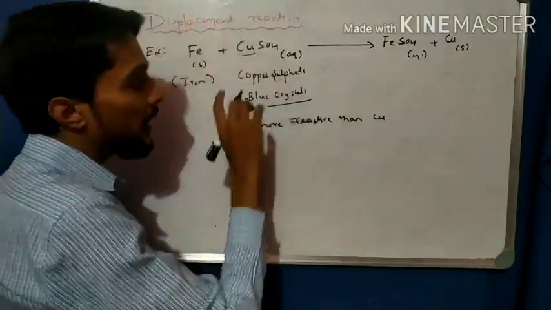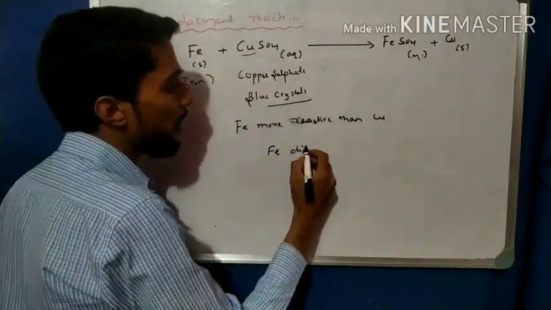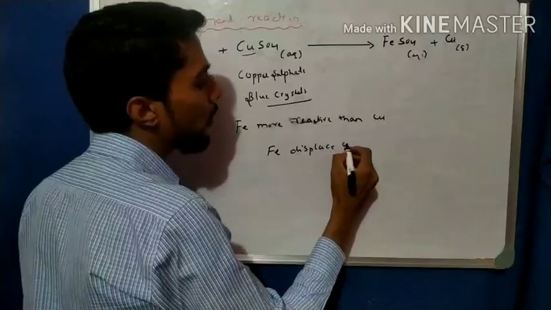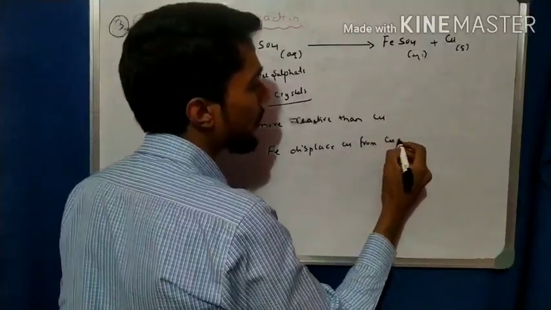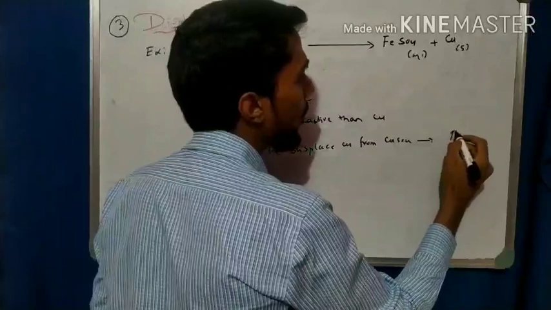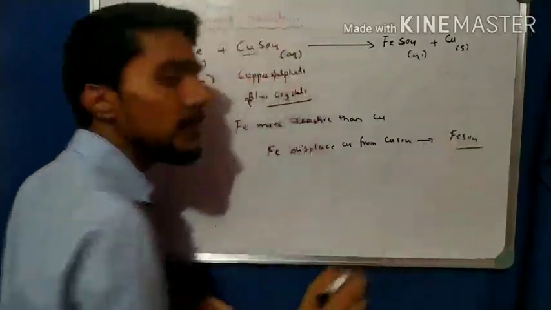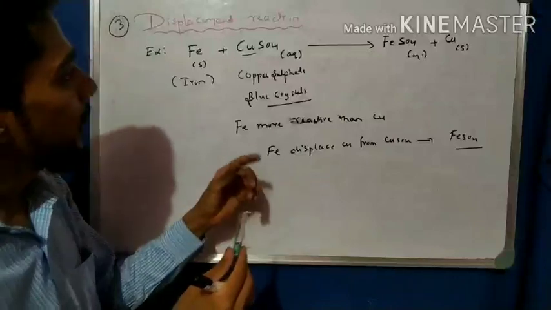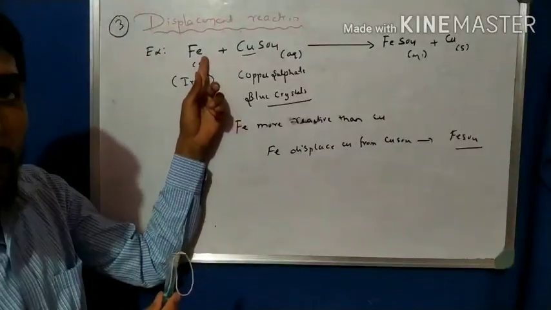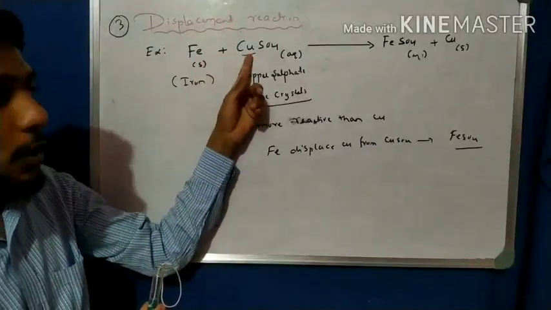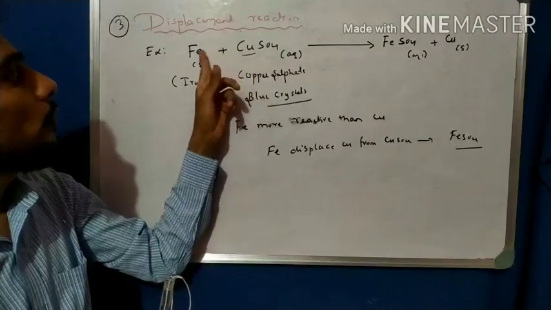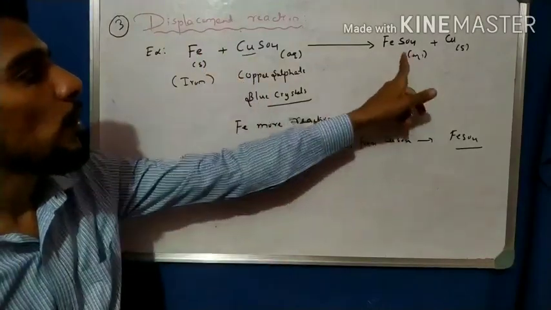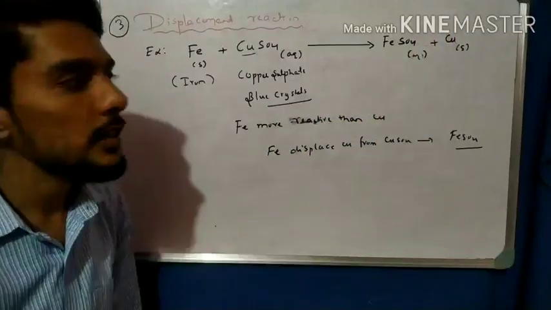Therefore Fe displaces copper from copper sulfate and forms FeSO4, and copper is separated.